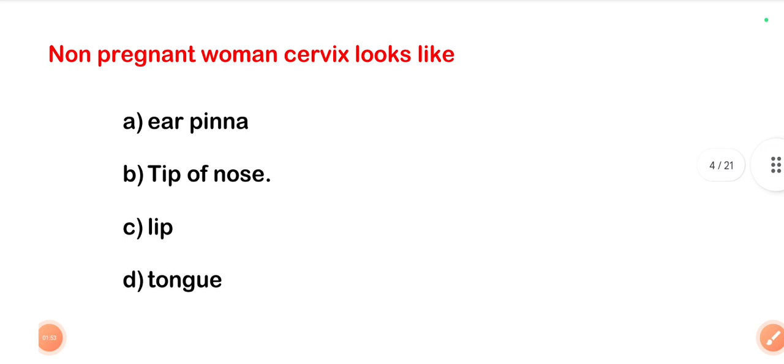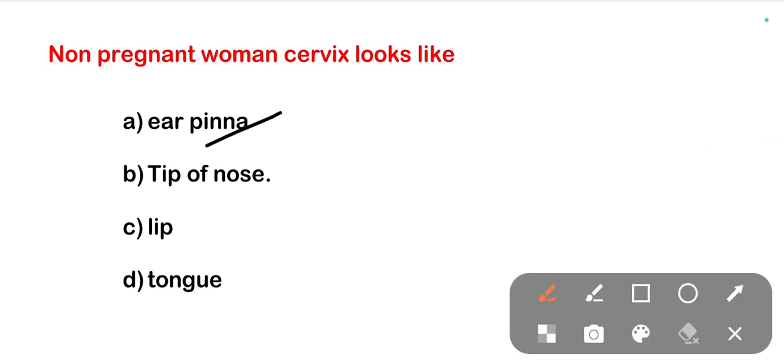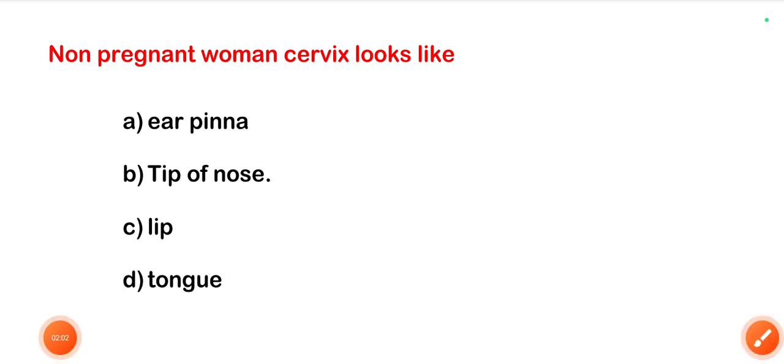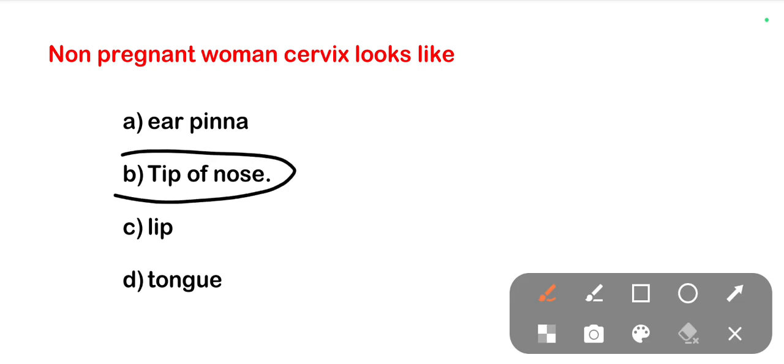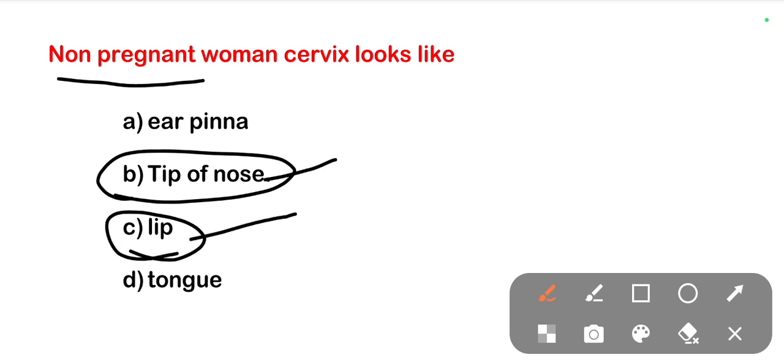The next one is, the non-pregnant woman's cervix looks like. Options are ear pinna, tip of the nose, lip or tongue. The right one is the tip of the nose. So in the case of a non-pregnant woman, when we palpate the cervix, it feels like the tip of the nose. In the case of a pregnant woman, the cervix looks like lips.